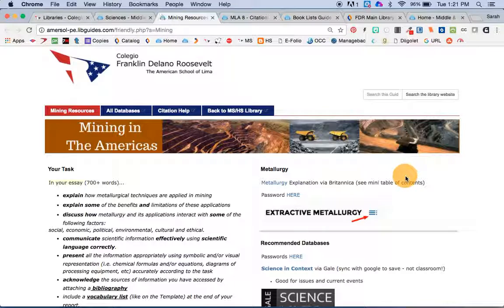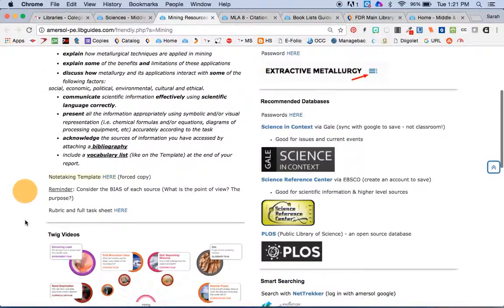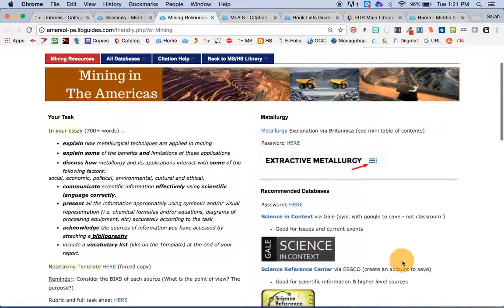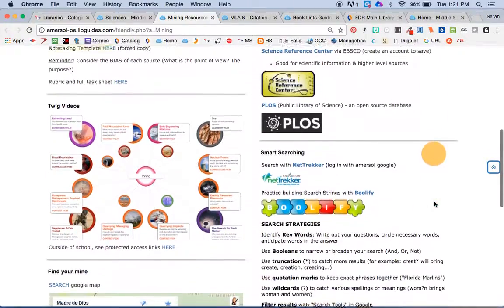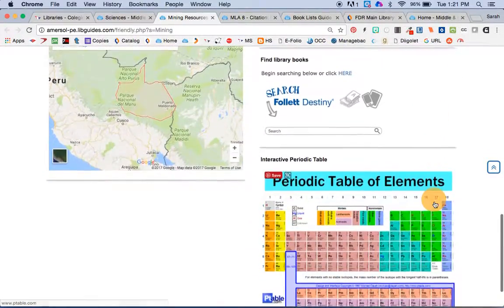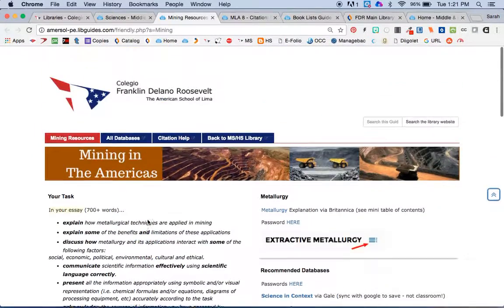I'll just open up this mining one. So the guide would have anything about the task. It would have any templates or directions about how to do the project. And then it would have all different kinds of help with databases, help with searching. It might have different websites, maybe some explanations of keywords. So it really can have whatever you want on it.